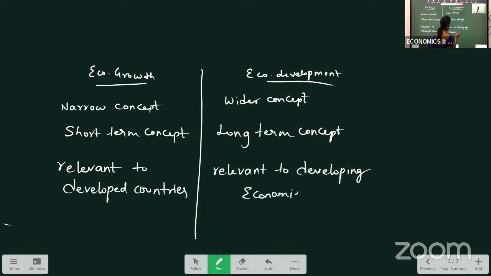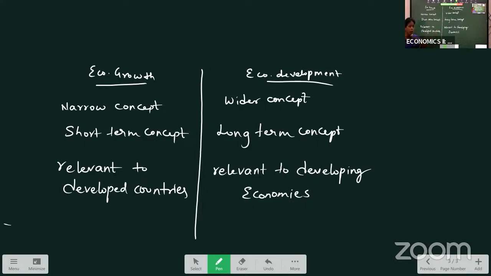economies. Why is it relevant to developing economies? Like India. In India, we are still developing few items. If you see transportation, we can find various changes happening. Recently our road and transport minister has said national highways are increasing to have easy transportation from one place to another, right?